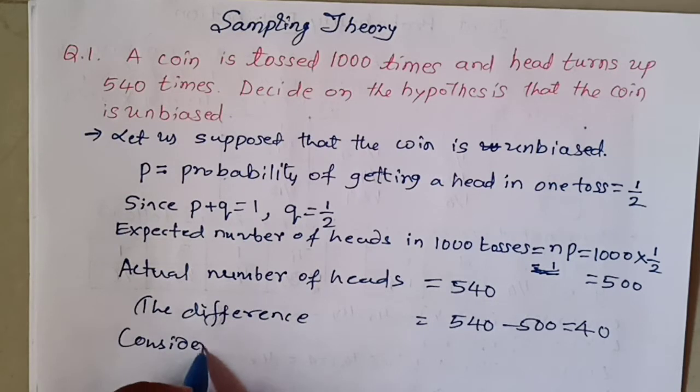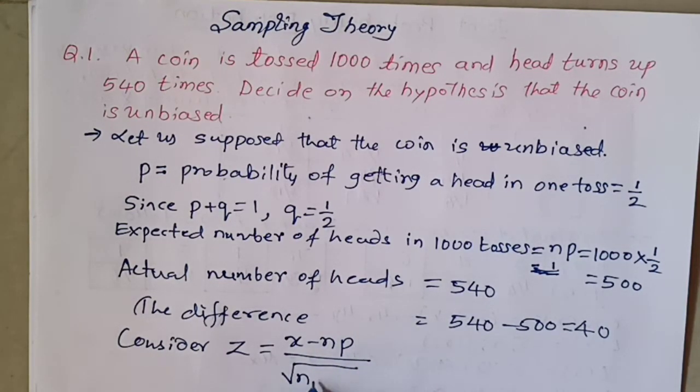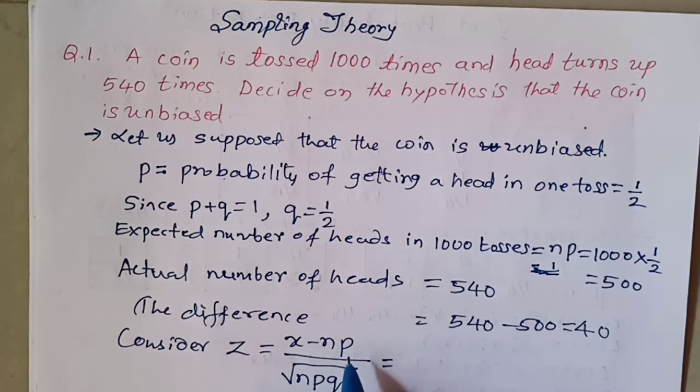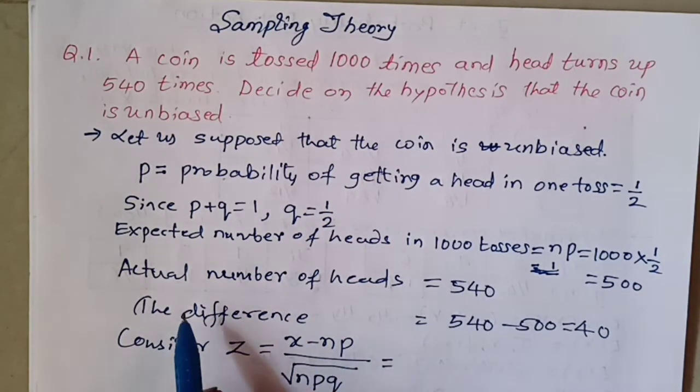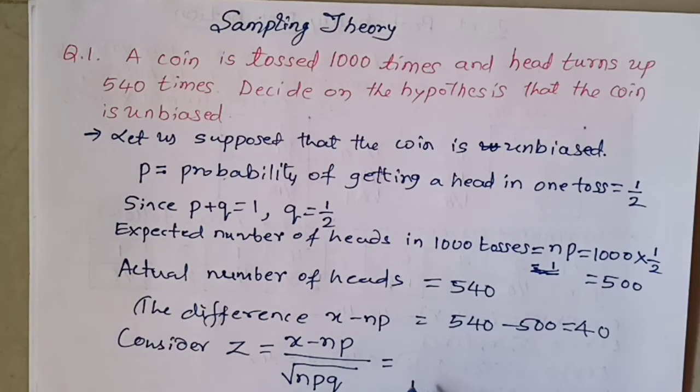Next you apply the formula. Consider Z is equal to X minus NP divided by the square root of NPQ. In this type of problem you have to remember this, very important. Other things are very easy. So the difference is always X minus NP. So X minus NP is 40,